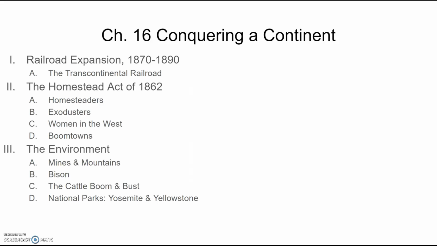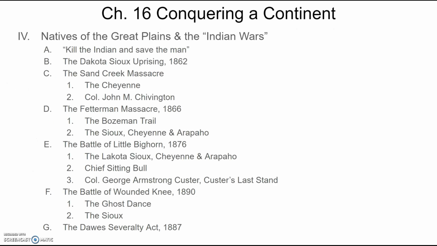Hey guys, chapter 16, conquering a new continent. We're going to be conquering in terms of expansion. We'll start off with railroad expansion, look at the Homestead Act, and then look at the environmental impact as well. And we'll finish it up with what becomes known as the Indian War.